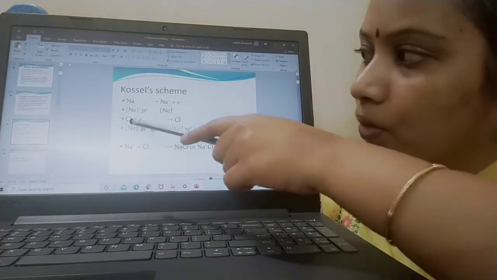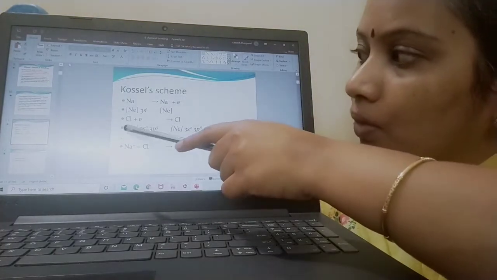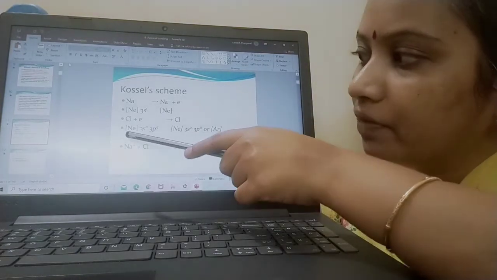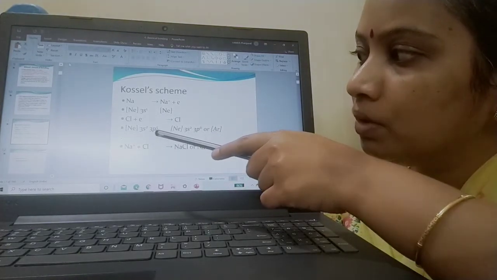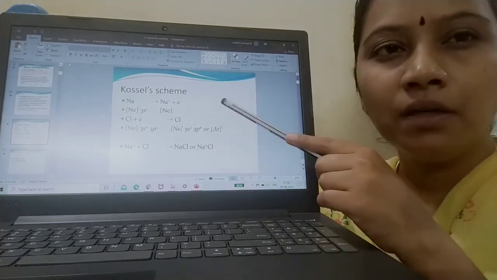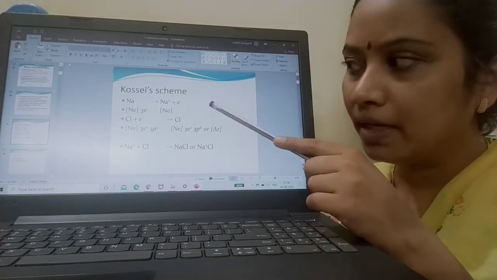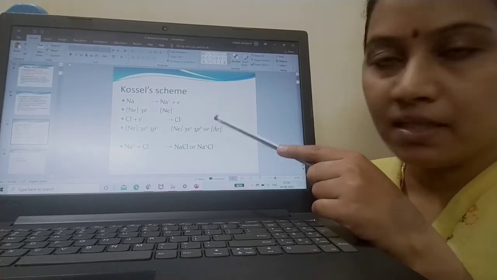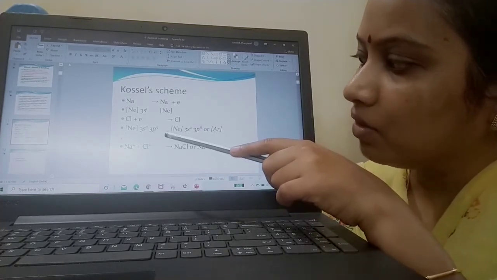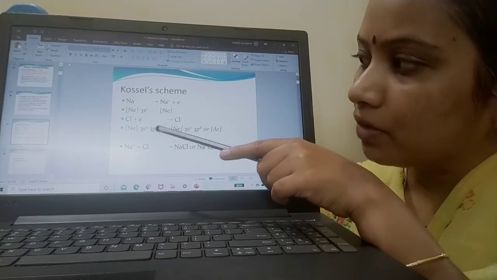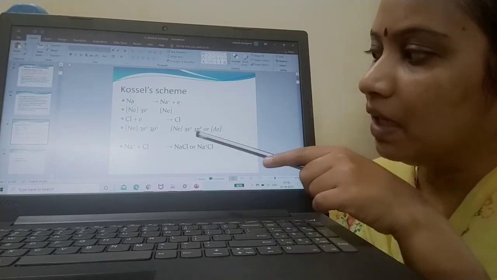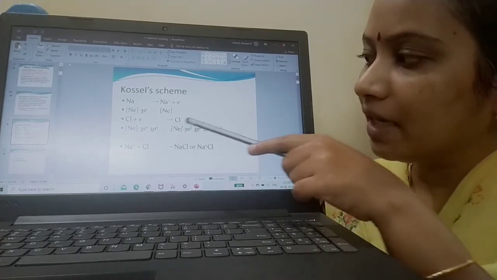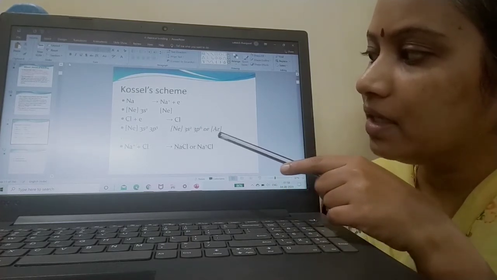Now imagine the chlorine's configuration. Chlorine has gained one electron to become Cl minus. Its configuration is neon 3s2 3p5. To be very literal, chlorine's atomic number is 17. It has gained one electron, so the 3p5 has become 3p6, or otherwise I can call this configuration argon's configuration.